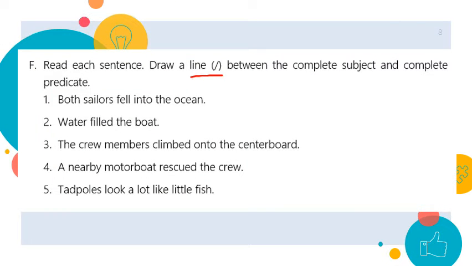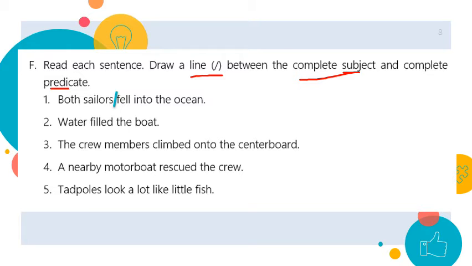Read each sentence, draw a line or a slash between the complete subject and the complete predicate. Number 1, both sailors fell into the ocean. So here, what is the naming part? Both sailors, the sailors, right? And we said that the predicate begins from the verb. And the verb here is fell. So after both sailors, here is where we divide the sentence into subject and predicate, the complete subject and the complete predicate.